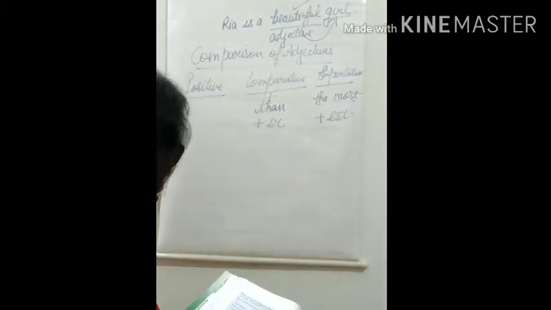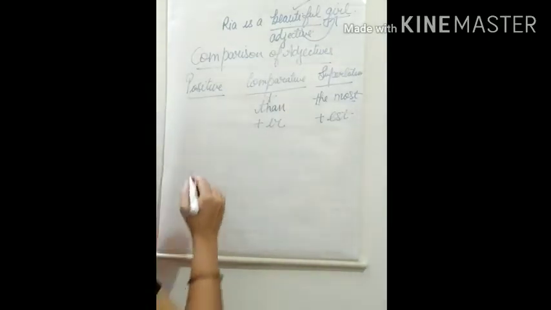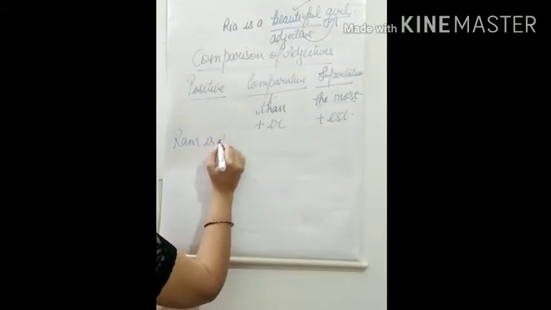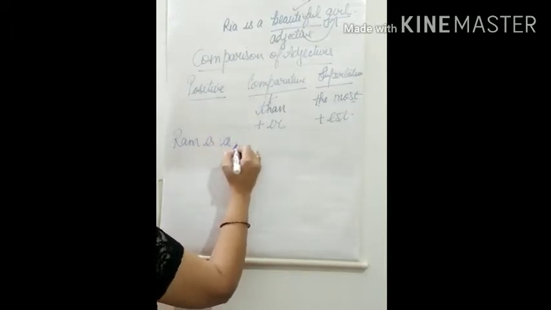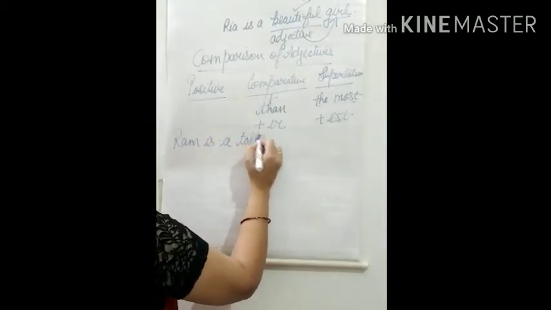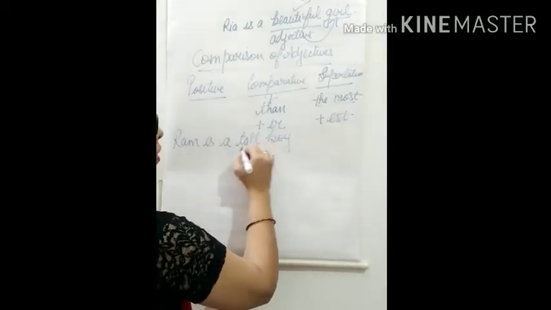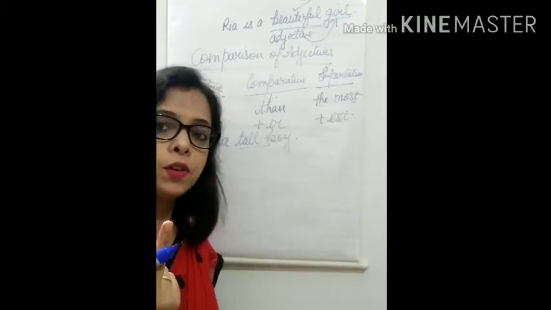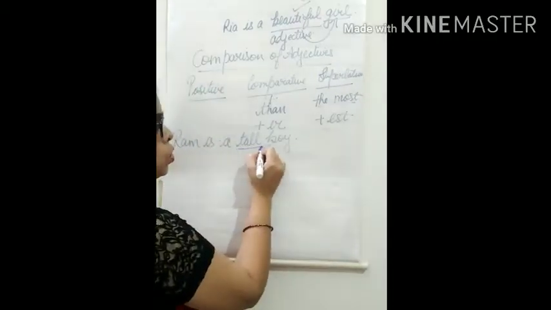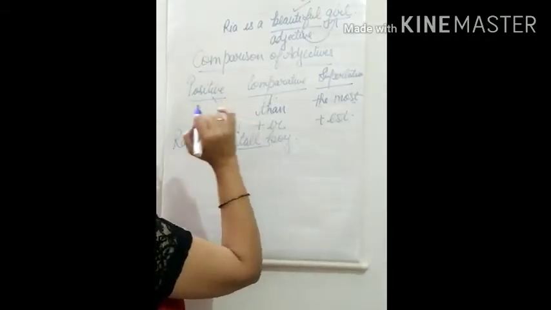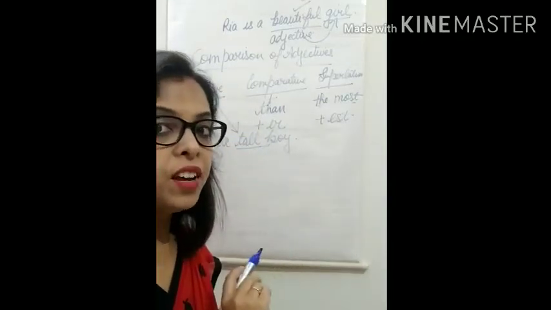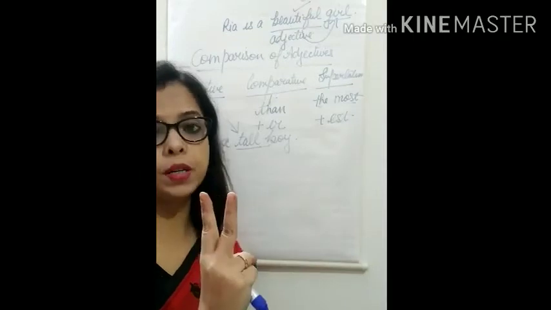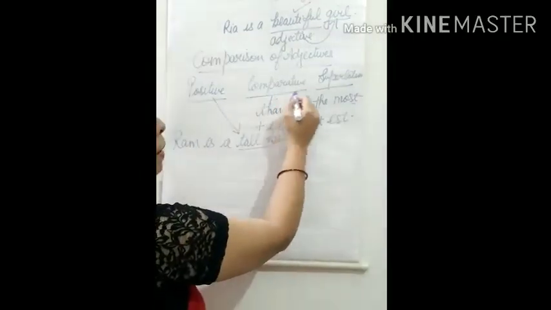If I use the word tall, okay, if I say Ram is a tall boy. We are not comparing Ram with anyone, just single person we are talking about. So we use the word tall. So it is a positive degree. When we compare Ram with another boy, means comparison between 2 persons, then we use comparative degree.